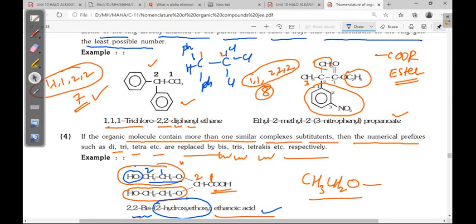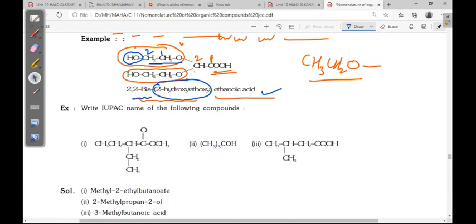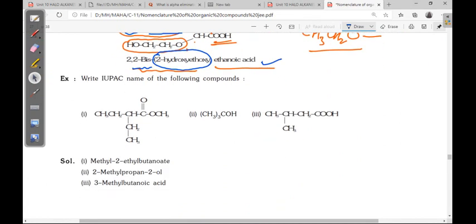Next, write the IUPAC name of the following compounds. See here, 1, 2, 3, 4, 3, 4. You can take any side. And at the second position, ethyl is there. Now, what is the ester nomenclature?